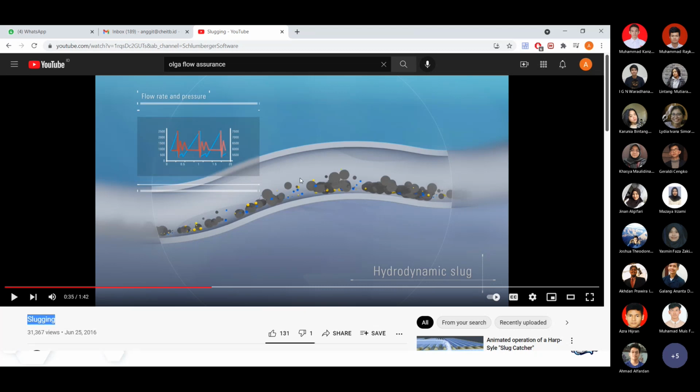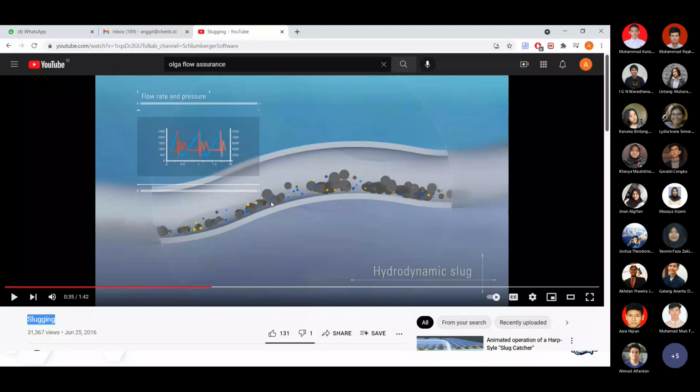Sometimes you find a valley, sometimes you have to go to a higher elevation, and because of those different elevations, and again because of the different velocity of the liquid and the gas, some of the slugging moves very dynamically forward and backward in the pipeline. Okay, and this is also related to the next slugging.